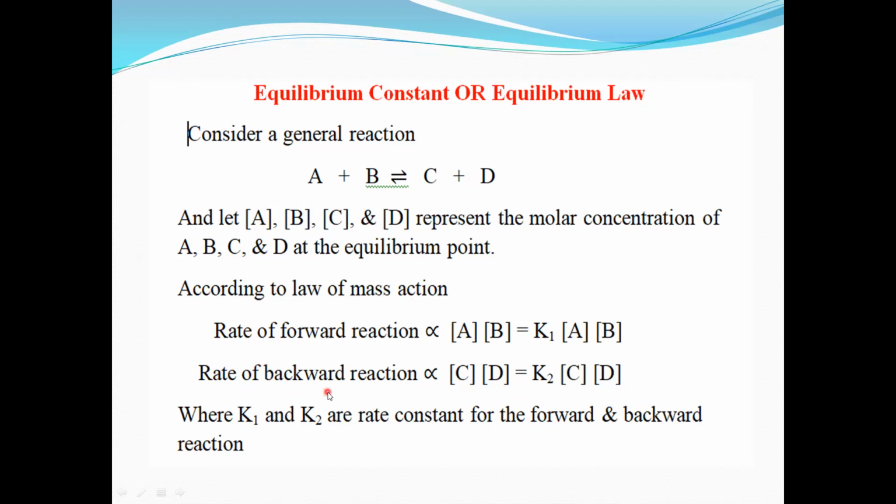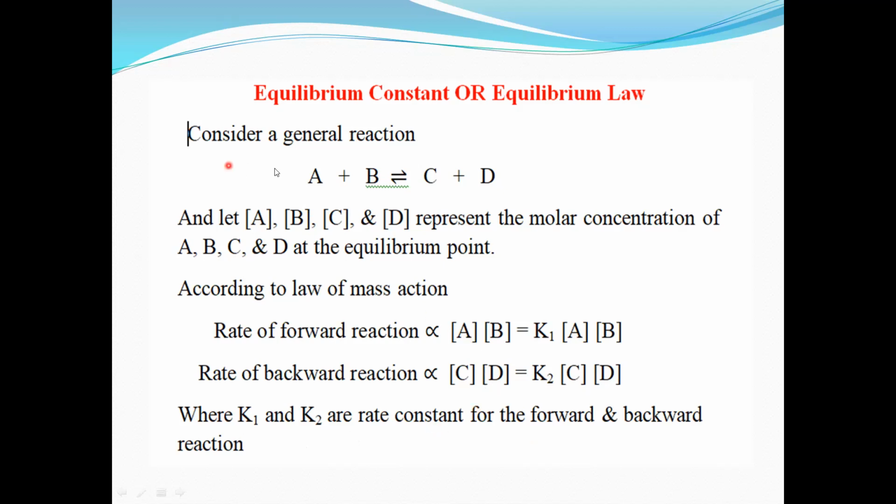So the rate of backward reaction is directly proportional to concentration of C into concentration of D. Now remove this proportionality symbol. Then we keep a constant here, so K2 into concentration of C into concentration of D, where K1 and K2 are the rate constants for the forward and backward reaction.